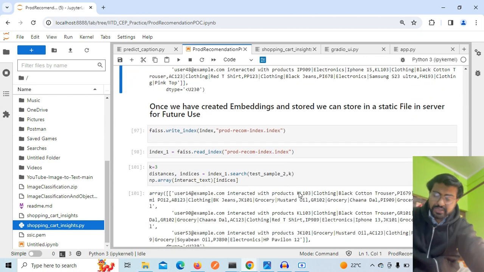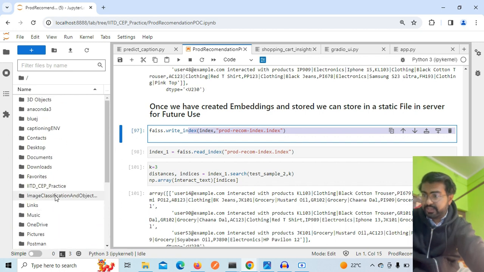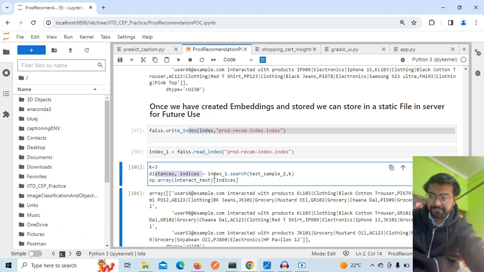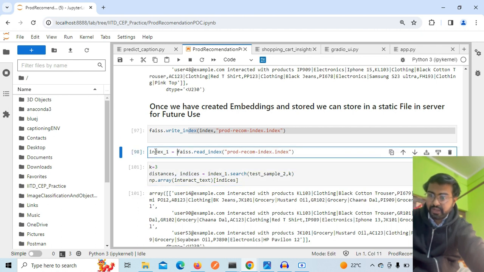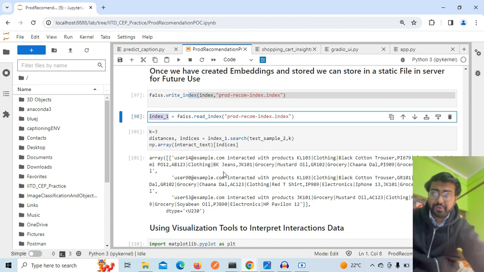Once we create this index, we can write it and store it in a nearby file or in the database. So we don't need to run the embeddings part every time. We can store it, easily search it and get the recommendations. I have stored it in this file, and from that file I am reading and getting the recommendations as usual. So that was the part of the recommendations that I was talking about.